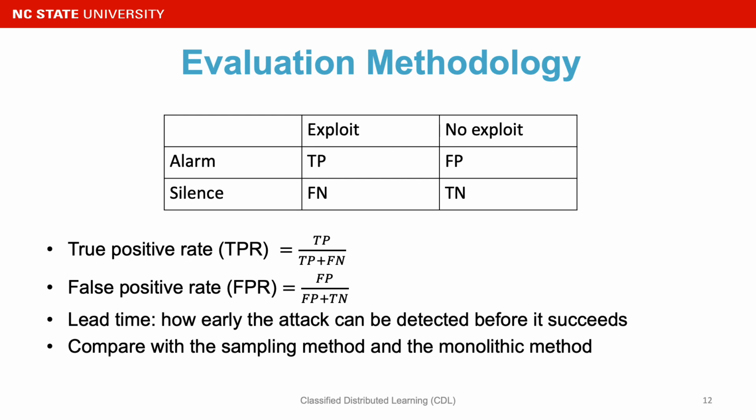The sampling method is that we train a separate model for each application using a sample of training data belonging to that application. The monolithic method is that we train a single model using all the training data we have at a time.